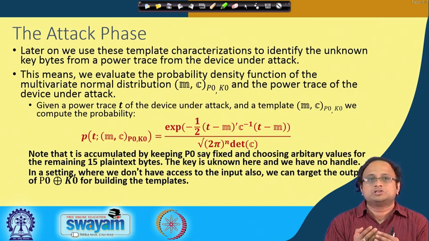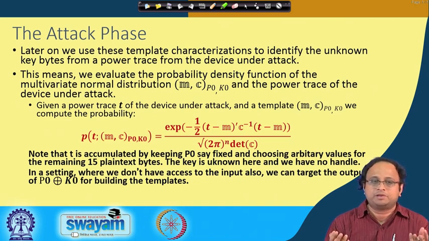So we evaluate the probability density function, or PDF, of the multivariate normal distribution, denoted by m comma c suffixed by p0 and k0, at the power trace of the device under attack. I have the template m comma c and a power trace, which I denote by the vector t.